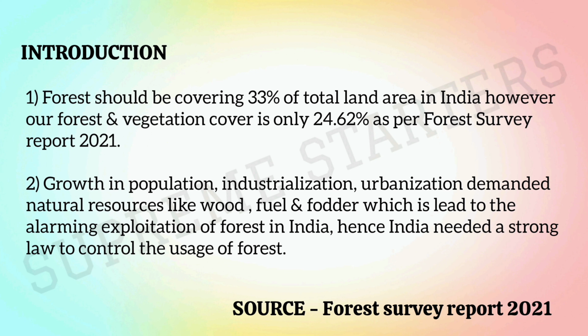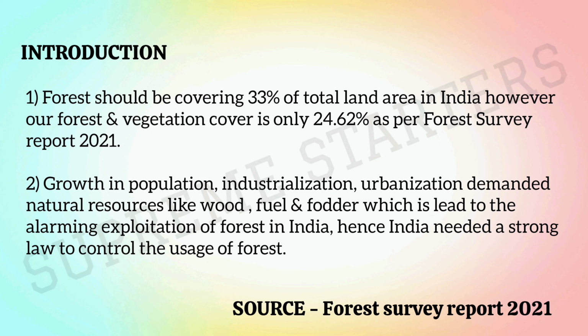The major reasons for this forest exploitation are growth in population, industrialization and urbanization, because once a nation turns to urbanization or industrialization, it demands more natural resources like wood, fuel, fodder. For all these things, we have to destroy the forest, then only we can get fuel or wood or these forest produce. This led to alarming exploitation of forest in India. So we needed a strong law to control the usage of forest. We will see what laws have been enacted from the British period in chronological order, and how forest law is controlling this forest exploitation.